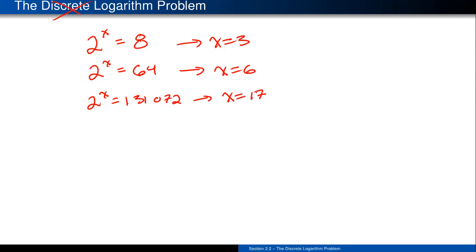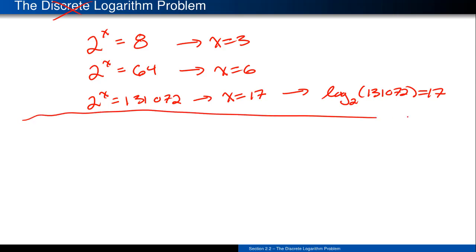So in this case, we are actually solving a logarithmic problem. The idea is that we are looking at this nice little exponential equation, and the answer ends up being the correct exponent that produces that output. So you can see that this 17 is then viewed as log base 2 of that input 131072, and that's going to give the answer of 17. So logarithms naturally come up anytime we're trying to solve an exponential equation. The logarithm is simply defined as being that correct exponent that makes this equation work.